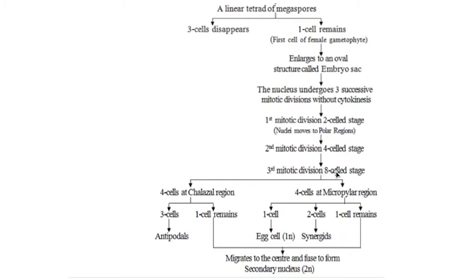Out of these eight, four are towards the chalaza region and four towards the micropyle region. Of the four towards the chalaza region, three cells form antipodals. I'll show it again.